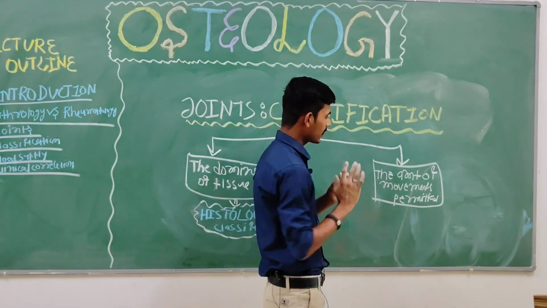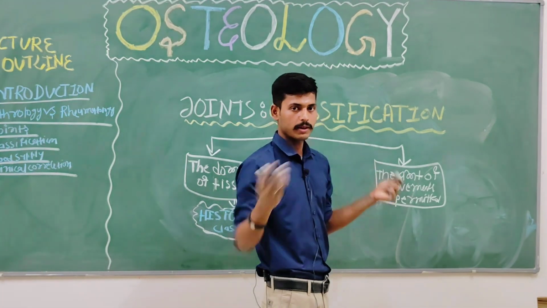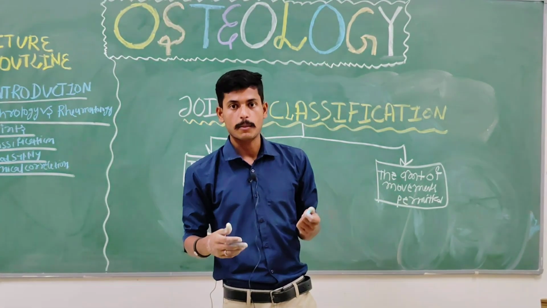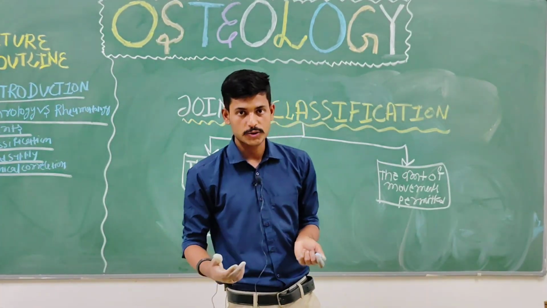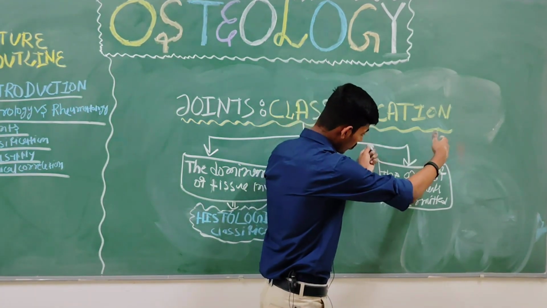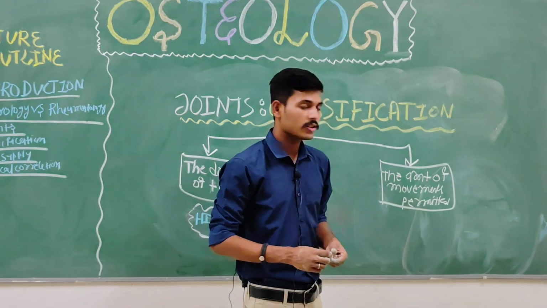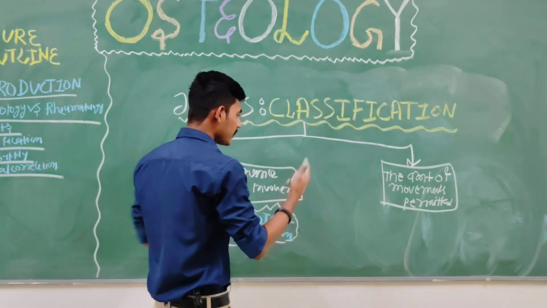The second type of classification is on the basis of the amount of movement permitted, that is, the amount of movement that is capable by the joint. On that basis there is a division. This type of classification based on the amount of movement is called the functional classification.